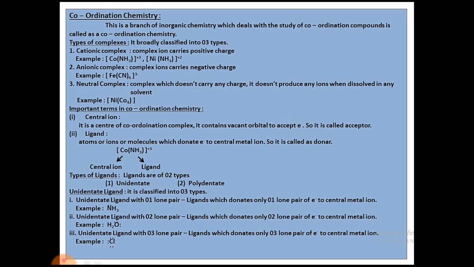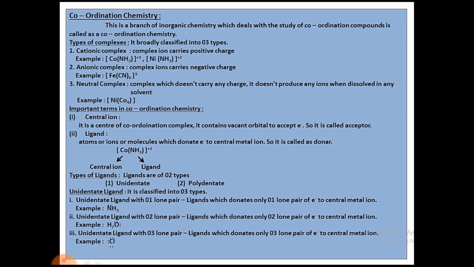Next we have anionic complex. A complex ion that carries negative charge. For Fe(CN)6 on top we have a 3-. You can observe the negative charge. That is the reason we can say it is an anionic complex. Next we have a neutral complex. A complex which does not carry any charge and does not produce any ions when dissolved in any solvent. We can't observe any charge on this complex. Ni(CO)4 has no charge on top, so it is a neutral complex. The charge is always 0.